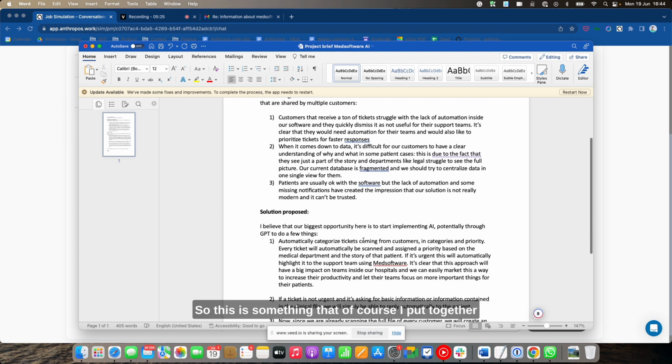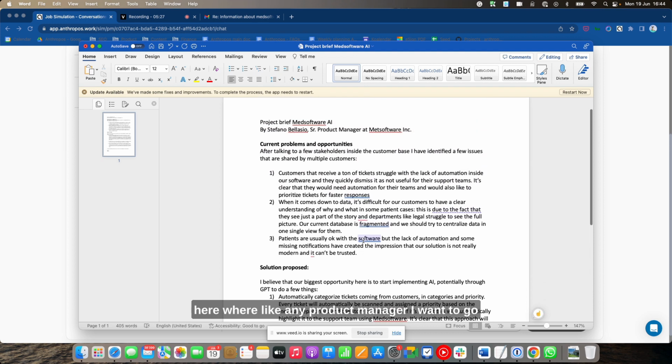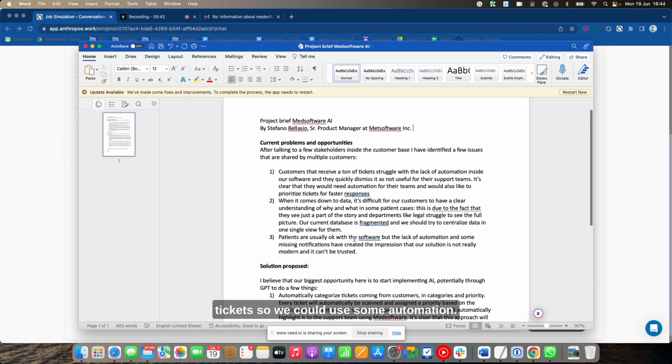So this is something that, of course, I put together here, where like any product manager, I want to go back to my boss and say, look, these are the problems that I identified, and these are the opportunities. So I talked to these stakeholders. I think that this is a solution. Of course, they receive a ton of tickets, so we could use some automation.